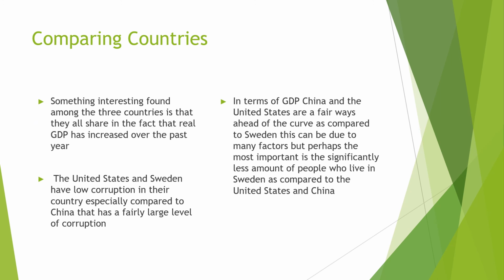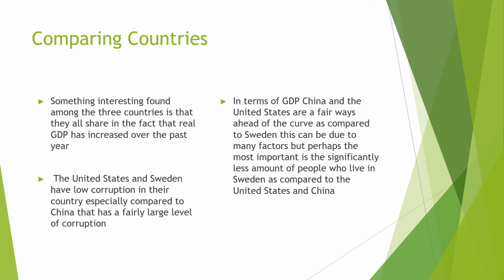In the last part of comparing countries, something interesting that we found among the three countries is that they all share in the fact that real GDP has actually increased over the past year. The United States and Sweden have low levels of corruption in their country, especially compared to China, which has a fairly large level of corruption.